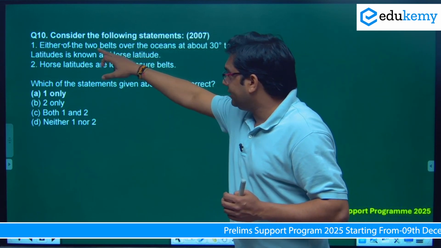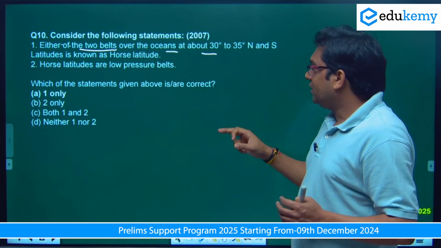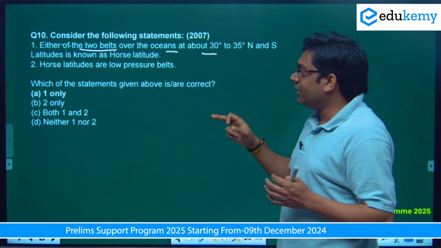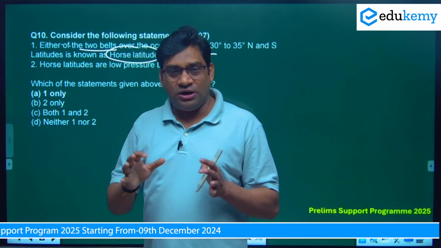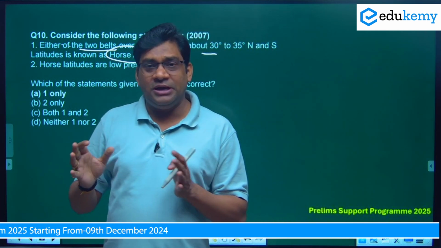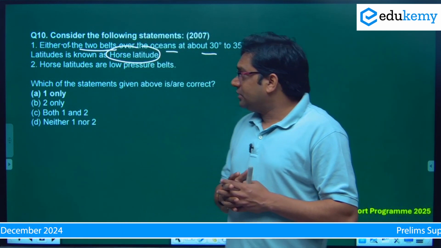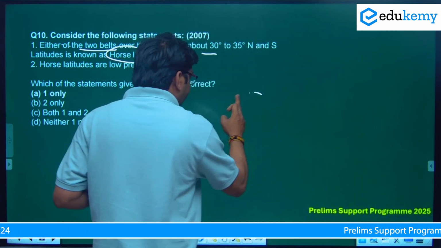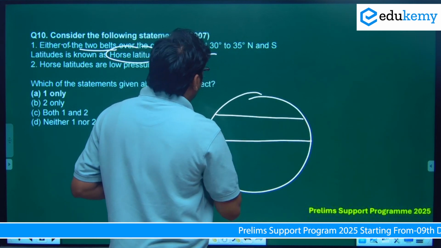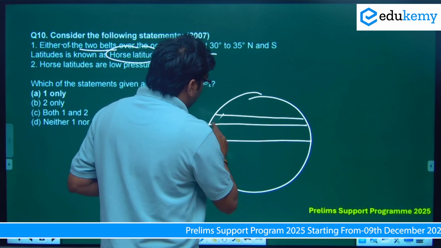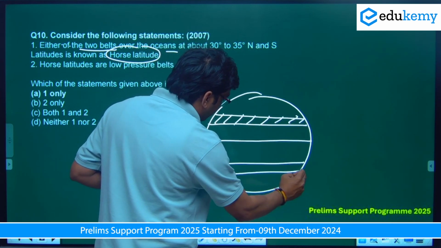Either of the two belts over the oceans at about 30 degree to 35 degree north and south latitude is known as horse latitude. Can we say horse latitude? Okay, it's not just a name given by ancient merchant traders. So this is the location present in both hemispheres, 30 to 35 degree north and south.